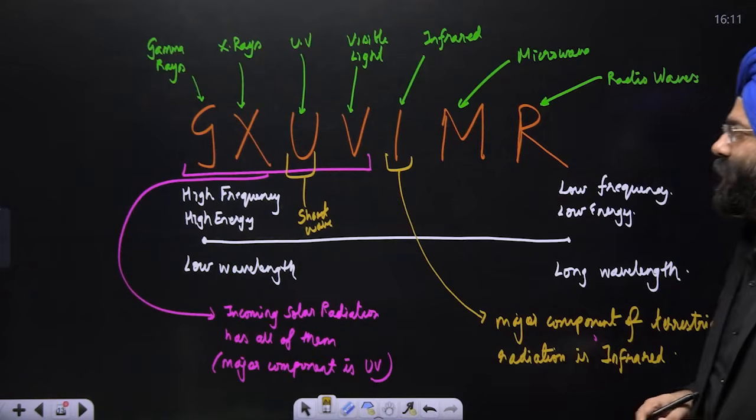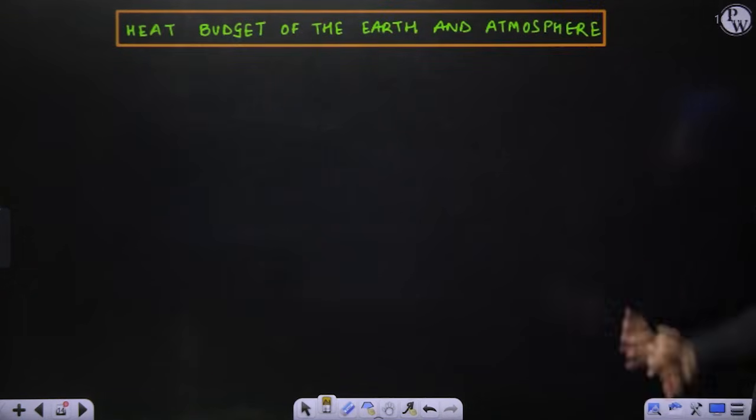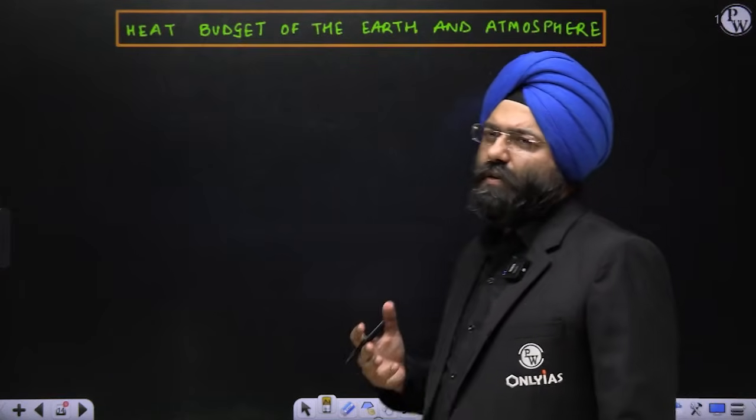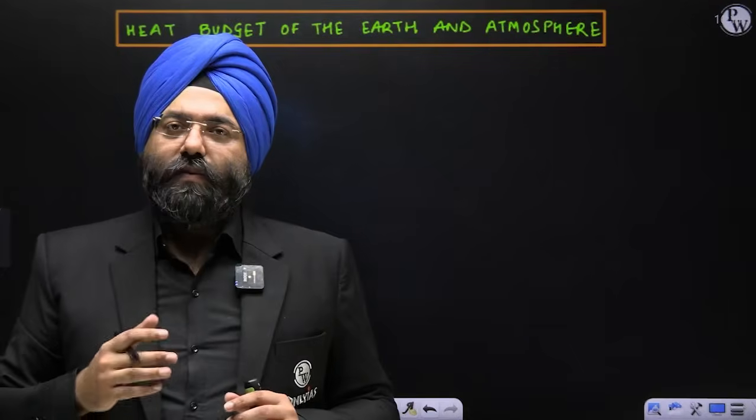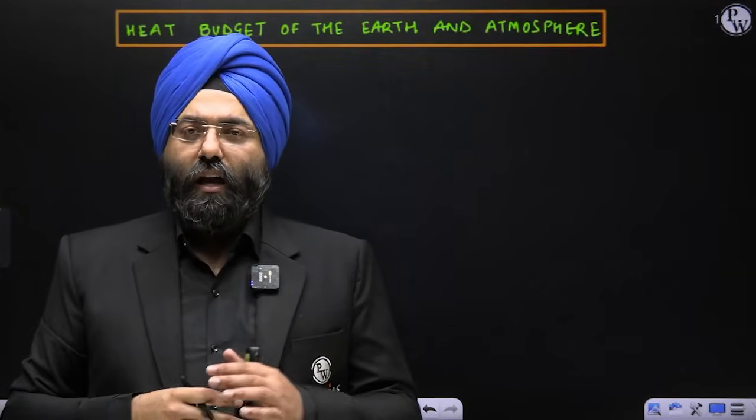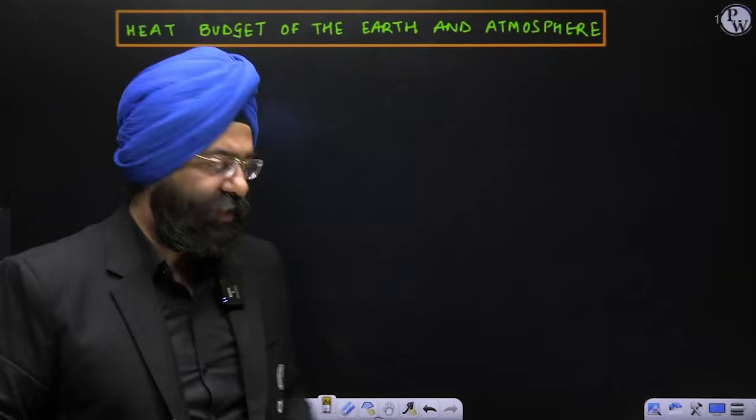Clear? Okay. Now let's come to the concept of heat budget of the Earth and the atmosphere. When I talk about heat budget, please understand, this basically refers to the balance between the incoming solar radiation and the terrestrial radiation. See here.